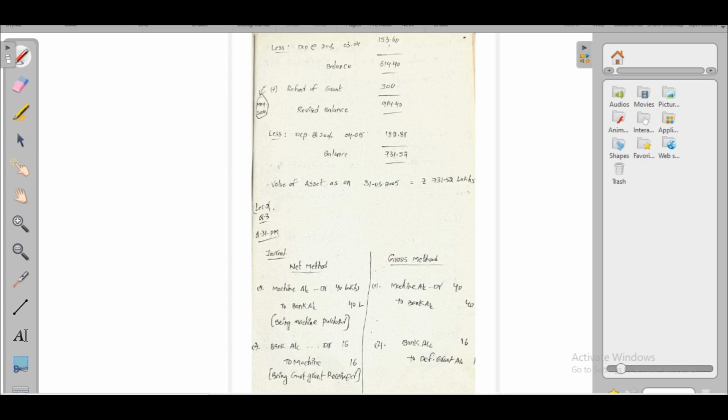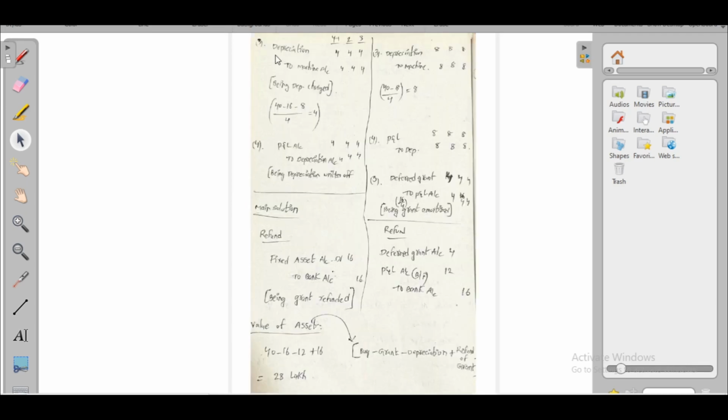As per net method, they have to pass the entry machine account debit to bank account at the time of purchase. At the time of receipt of grant, bank account debit to machine account 16 lakhs. Then depreciation account debit to machine account, that means 40 lakhs minus 16 lakhs grant received minus residual value 8